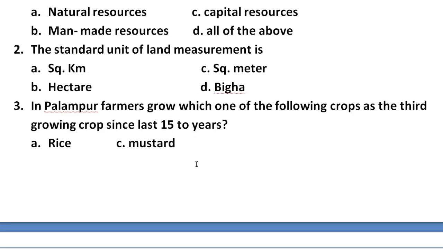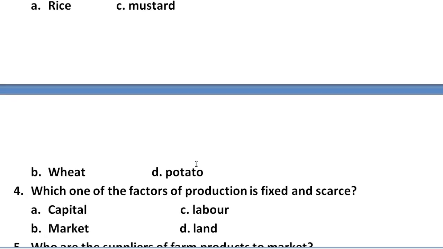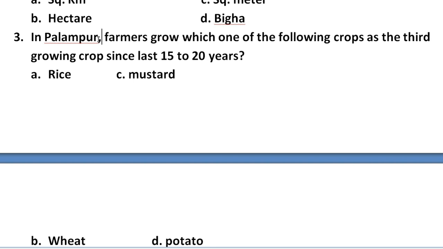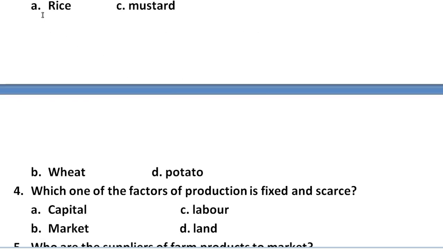So let's see how many answers are going to be correct here. Question number 3 we have, in Palampur farmers grow which one of the following crops as the third growing crop since last 15 to 20 years. Options are here: A rice, B wheat, C mustard, and D potato. So whatever suitable answer you are thinking, just mark it.